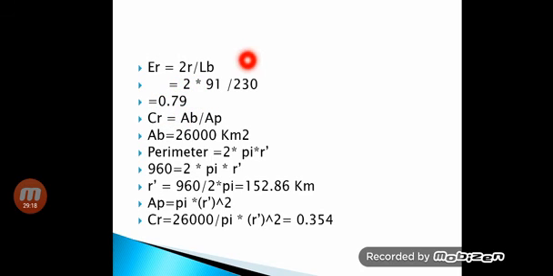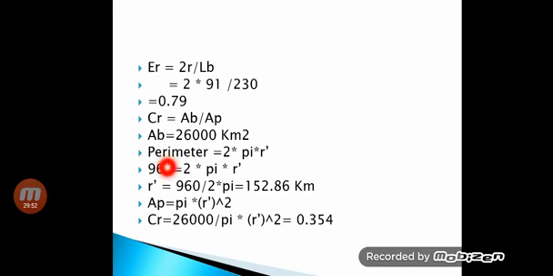Last, CR or circulatory ratio is equal to AB upon AP. AB is the area of basin, which we know as 26,000 kilometers square. AP is the area of circle. In circulatory ratio, it is the area of the circle whose circumference is equal to the perimeter of the watershed.